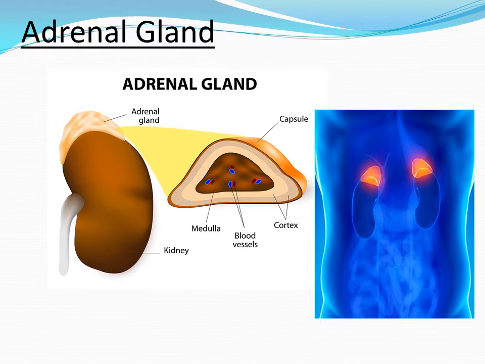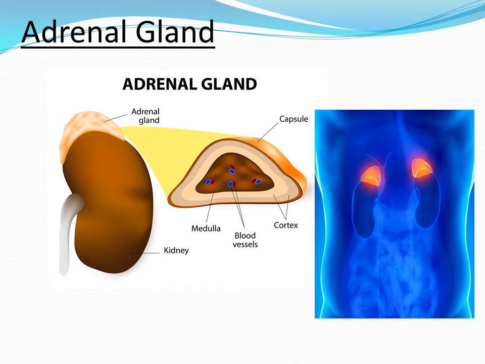The first endocrine gland that we will learn today is the adrenal glands. Now what is the location of the adrenal glands? The adrenal glands are paired glands and they are also called suprarenal glands. They are located on the top of each kidney.